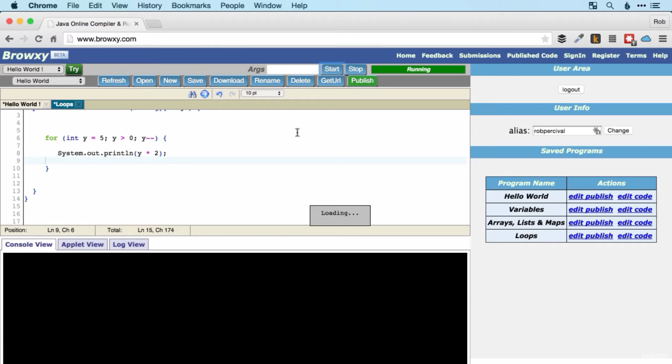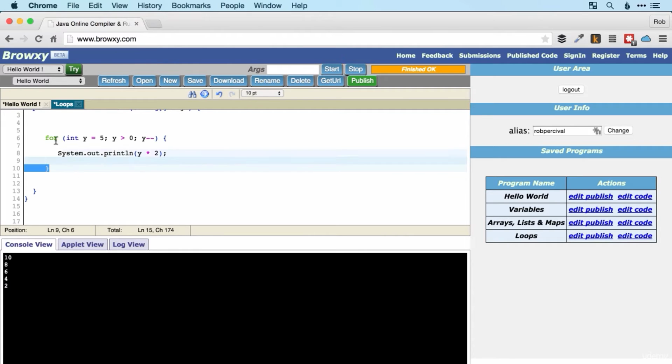And then if we run that, we'll find that we start off with 10, there we go, and then we subtract 2 each time, because we're subtracting 1, but then doubling it. All right, so I'm going to give you a couple of challenges this time. You can choose which one to do. There's an easier challenge and then a harder challenge.